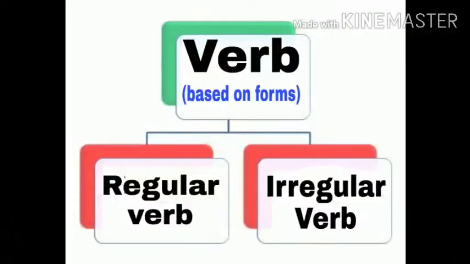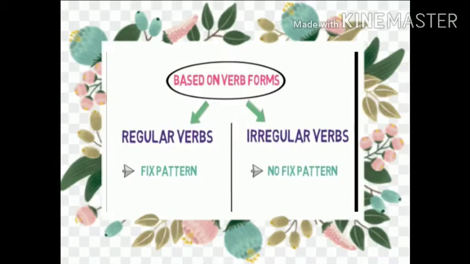Let's redefine them. Based on the formation of past and past participle form, verbs are divided into two types: regular verbs and irregular verbs. Regular verbs are verbs that follow a fixed pattern while conversion from present to past and past participle form.